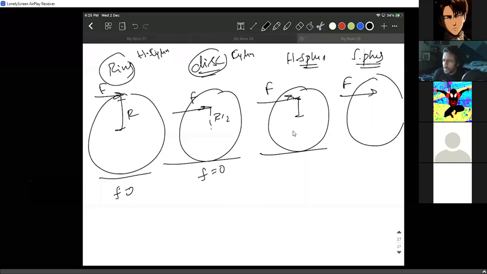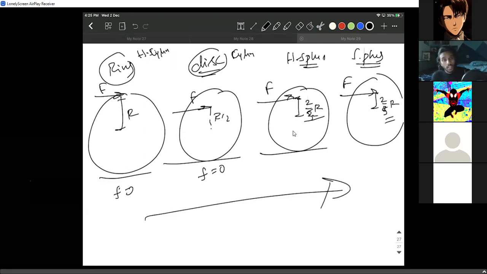Anybody? For the hollow sphere, it should be 2/3 R, sir. For the solid sphere, it should be 2/5 R. Ring it is R only, right, sir? Guys, go ahead and check these values once, okay? Go ahead and check these values, whether you're getting the values or not.